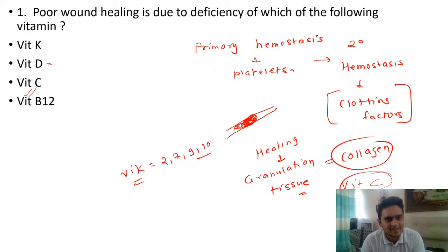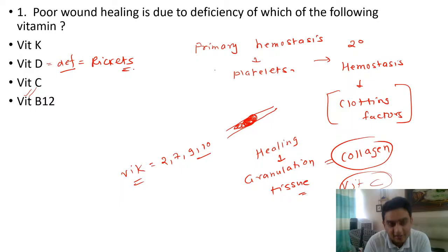So vitamin K is important for the synthesis of clotting factors 2, 7, 9, 10. Vitamin D, it's also called the sunshine vitamin. So deficiency of vitamin D will lead to rickets. Okay. So rickets is a disease of growing bones.